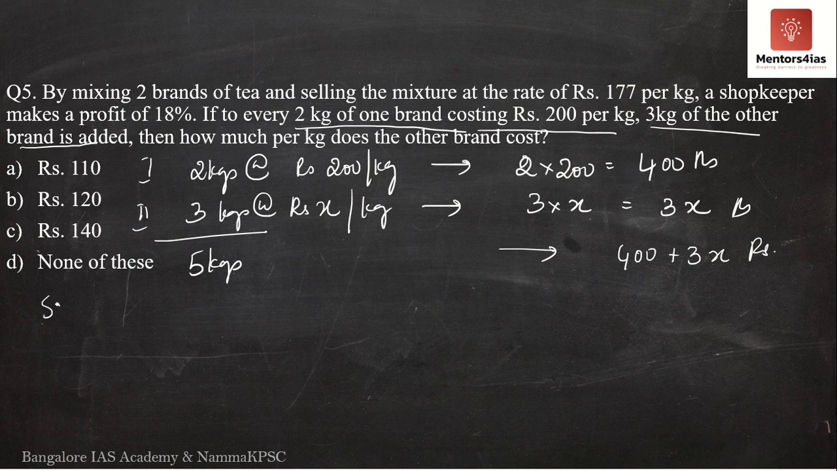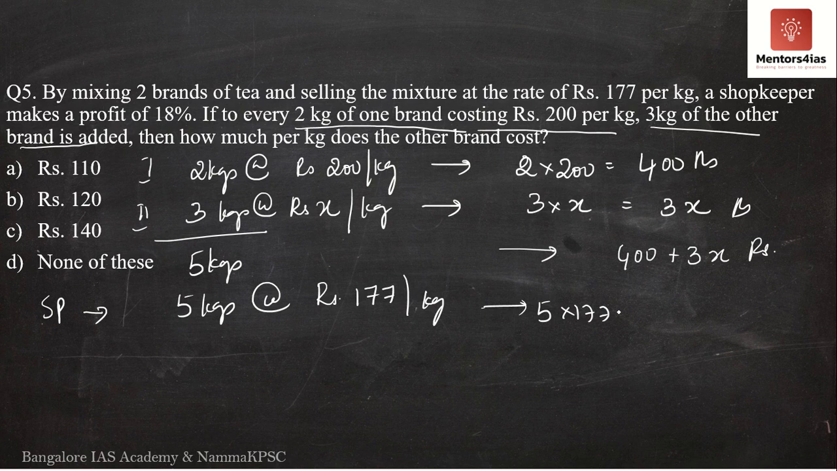So now what is it? It is the selling price. So the selling price of 5 kgs is what? At the rate of rupees 177 per kg. Therefore, what is the total selling price of 5 kgs? 5 into 177, which equals 5 sevens are 35, 35, 3 is 38, 5 ones are 5, 885 rupees. Therefore, this 885 rupees is the total selling price.